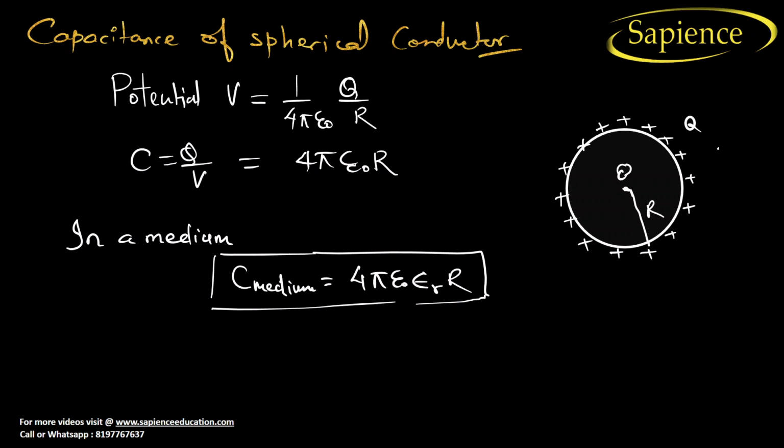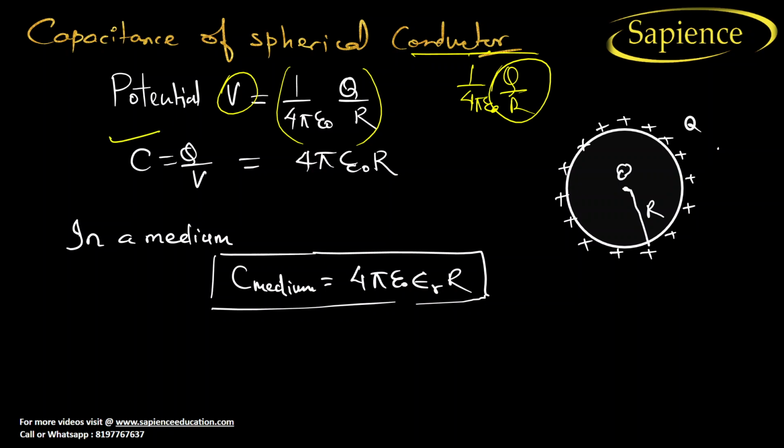Now, capacitance of a spherical conductor. If you want to find the capacitance of the spherical conductor, what will we do? See, we know the potential, we have already studied how to find the potential in chapter number 1. The potential can be 1 by 4 pi epsilon naught into charge by radius, right? So here we can find the potential like this. Now we know that the capacitance C is equal to Q by V. So we just put Q by V here. When you do this, you will get the capacitance as 4 pi epsilon naught into R.